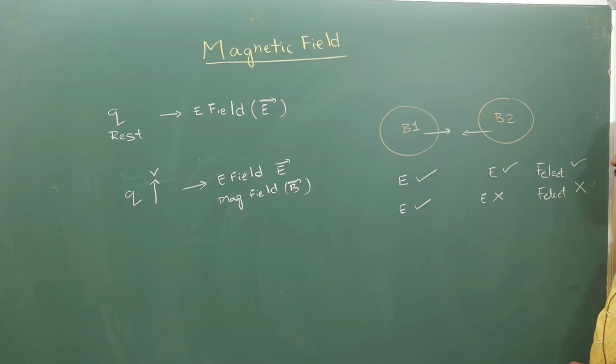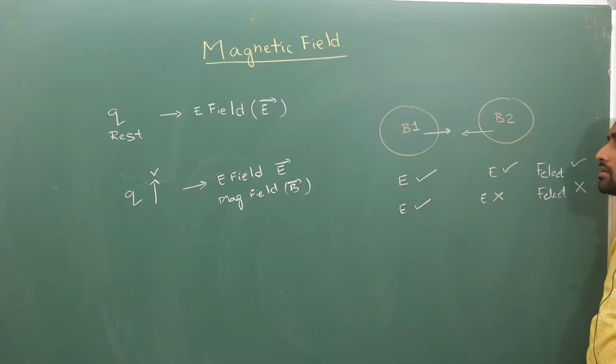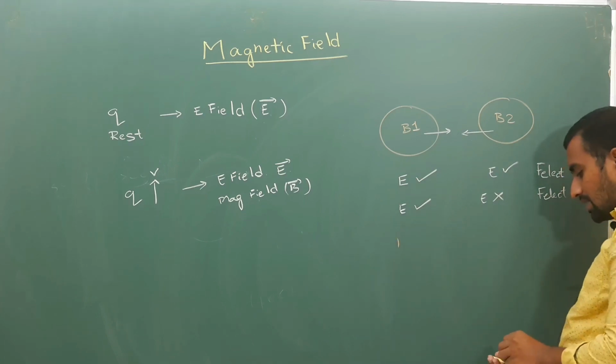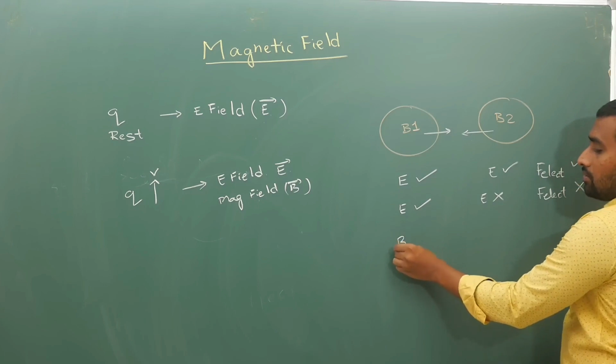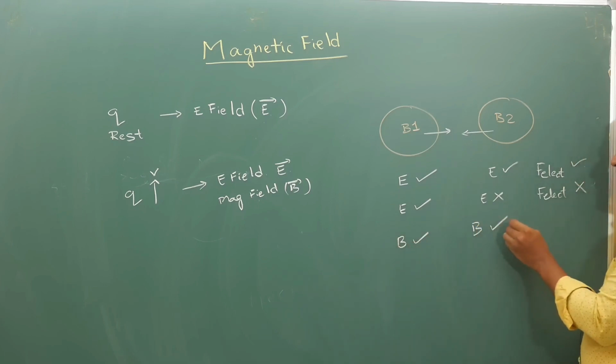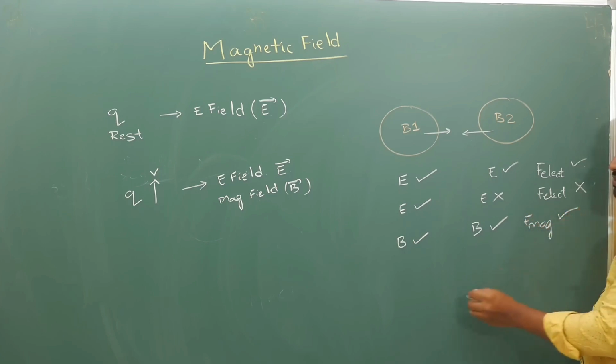So my point is, both bodies should produce a similar kind of field, so that you have force between these two. Similarly, in the magnetic field scenario, if the first body produces magnetic field and this produces magnetic field, then only there will be magnetic force between these two bodies.